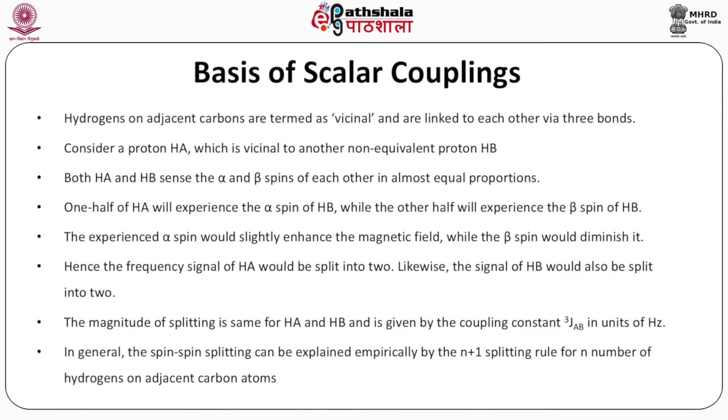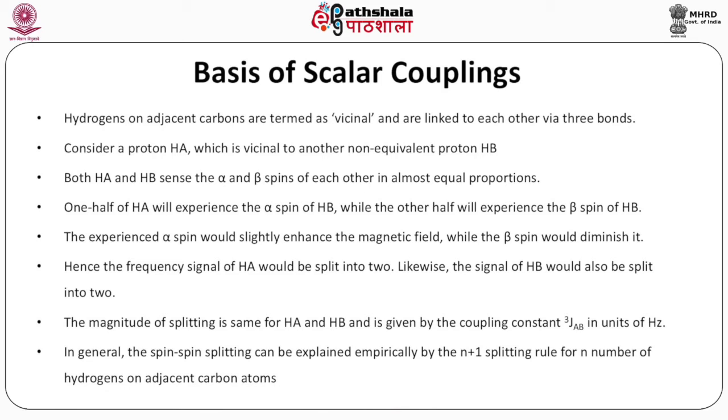What is the basis for this coupling? Hydrogens on adjacent carbons are termed as vicinal and are linked to each other via 3 bonds. Consider a proton HA which is vicinal to another non-equivalent proton HB. Both HA and HB sense the alpha and beta spins of each other in almost equal proportions.